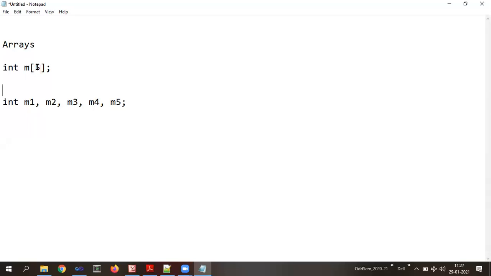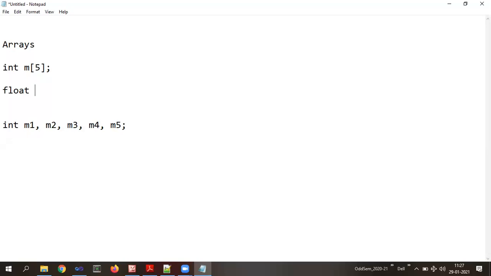Now suppose I want to have another array which can store floating point numbers, like 10 floating point numbers. Instead of declaring 10 float variables, I would rather declare an array of float. Then in that case, how do I have to write the statement?